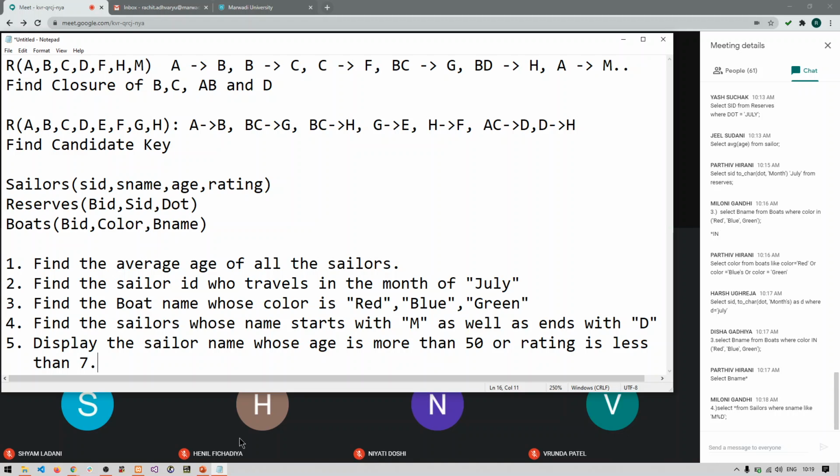Select star from sailors where S name like 'M%D'. Okay, great. Good answer, Miloni.